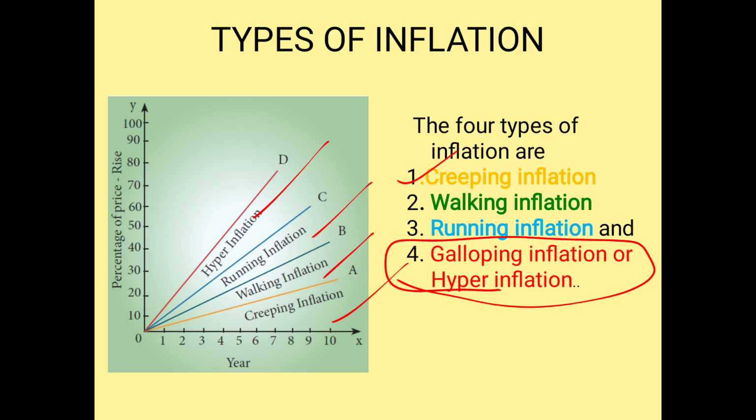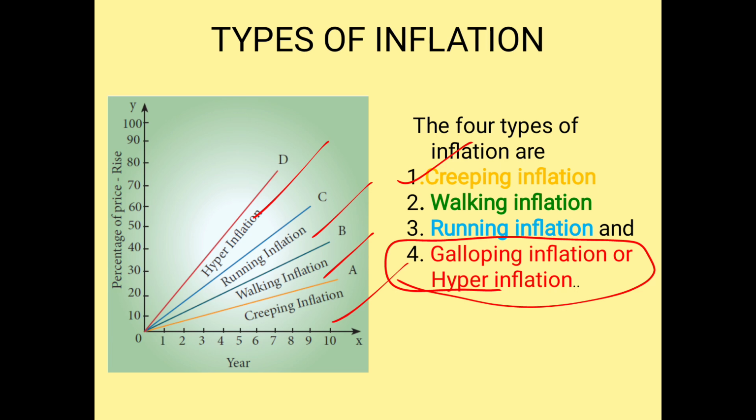When I say creeping, there will only be a slight change in the price, for example a 25 paise or 50 paise change, or within 1 rupee, which is very mild and people will not feel the burden. Walking is more than creeping, maybe 2 rupees, 3 rupees; sometimes we know the pinch of it.